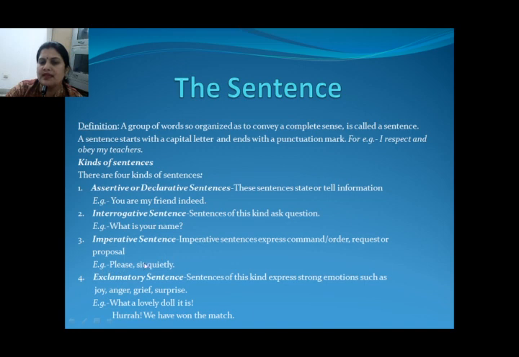Example, please sit quietly. Exclamatory sentence. Sentences of this kind express strong emotions such as joy, anger, grief, surprise. So you just see the example, what a lovely doll it is. You just see that it has an exclamation mark. Hooray, we have won the match. You just see the exclamation mark is here and here it is a full stop. So what is an exclamatory sentence? It expresses strong emotions such as joy, anger, grief or surprise.